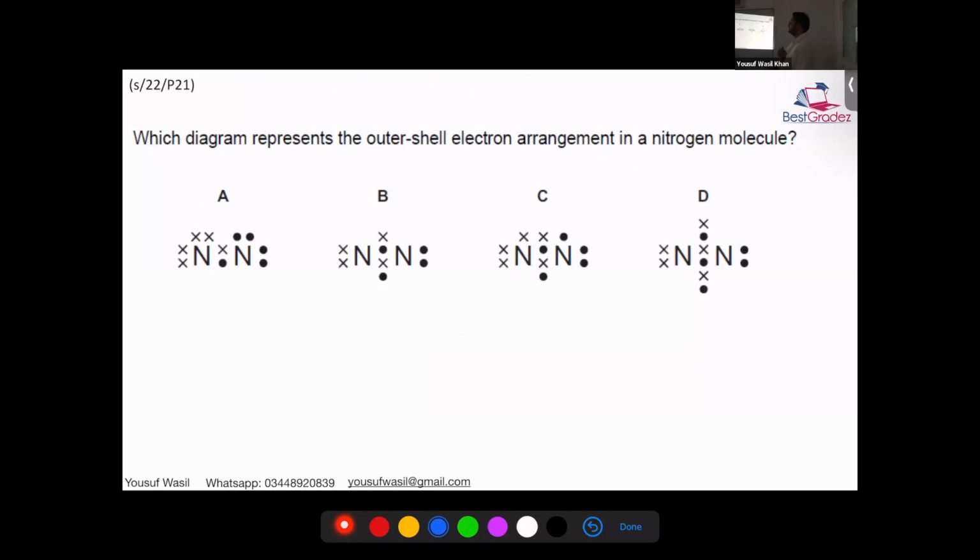Coming back to a few questions, it's a question from June 22, IGCSE. Which diagram represents the outer shell electrons in a nitrogen molecule? What do we mean by nitrogen molecule? It is 2 nitrogen, it's N2 actually. So which option do you think is correct? Nitrogen is in group 5, just to give you an idea.